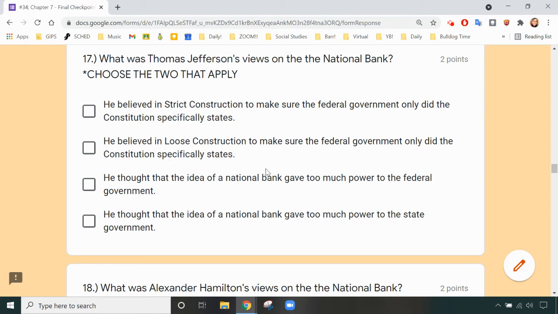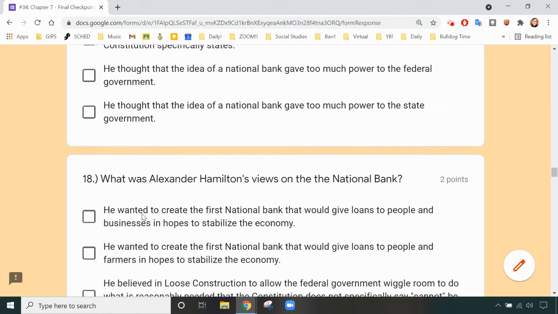He thought the idea of a national bank gave too much power to the federal government. He thought that the idea of a national bank gave too much power to the state government. So notice the difference. One is strict, one is loose. Which one is Thomas Jefferson? And then notice here, which one is he talking about? That the national bank gives too much to federal or too much to state. So choose that one as well.